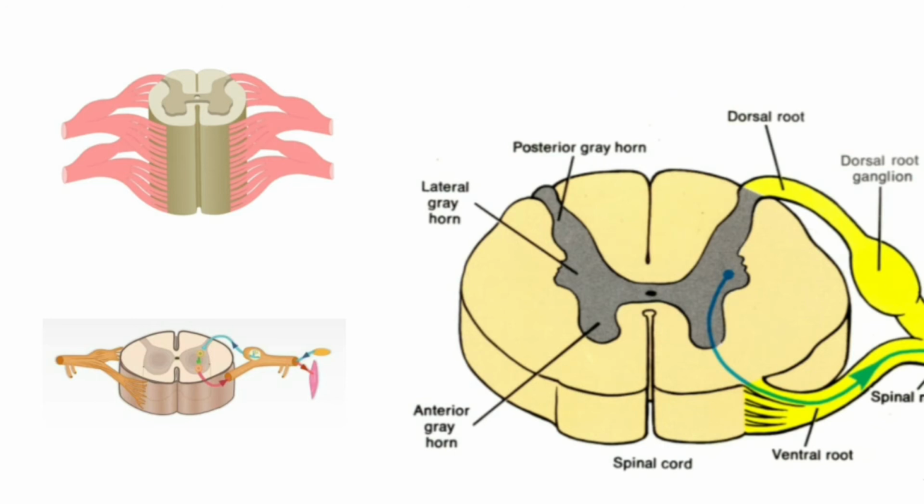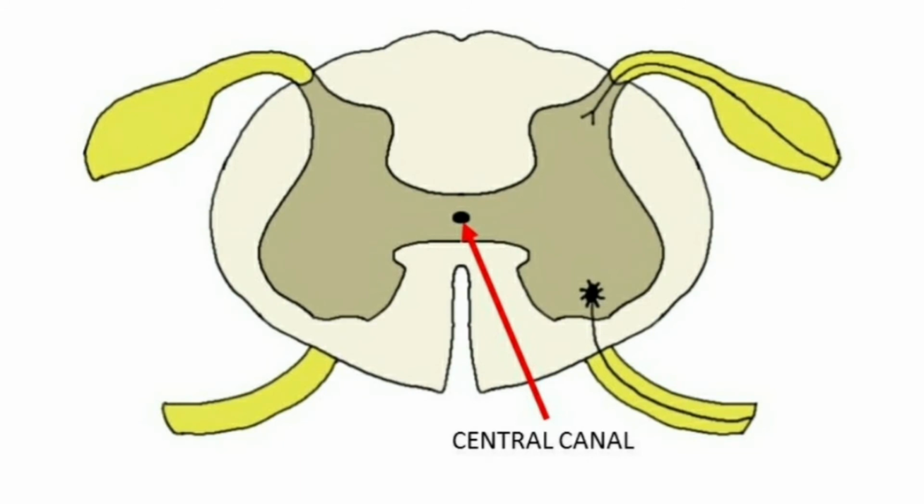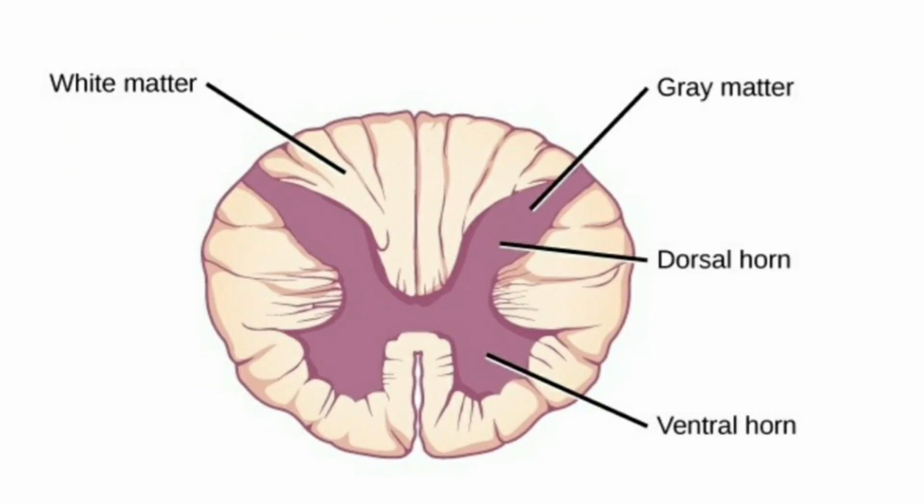If you take a cross section of the spinal cord, it will show two similar halves that are fused together to form a small canal in the center. This canal is called the central canal. The canal also contains cerebrospinal fluid. The central canal is surrounded by a H-shaped area. This H-shaped area is called the gray matter. It consists of the cell bodies of the neurons. The outer portion is the white matter. This consists of nerve fibers.